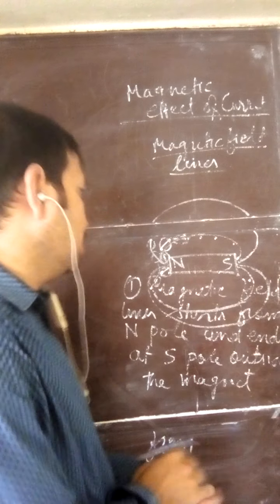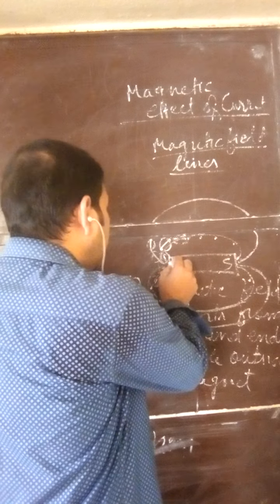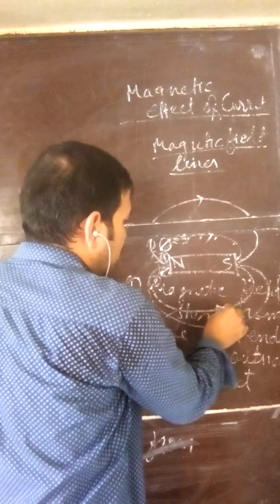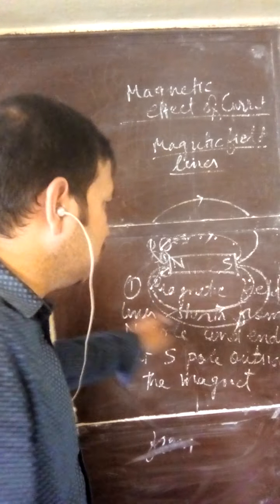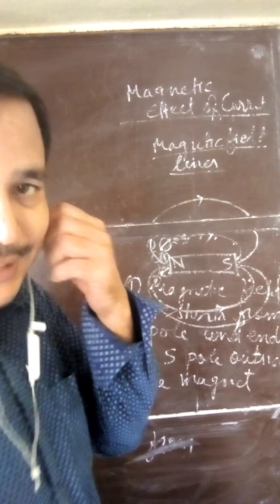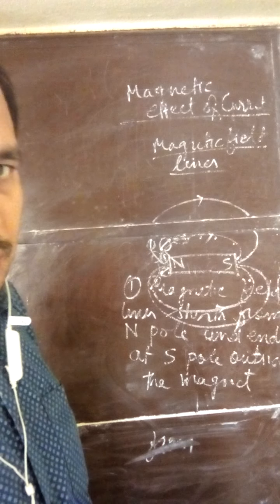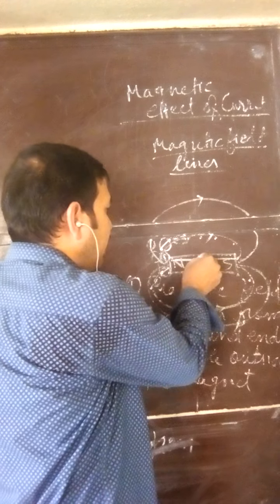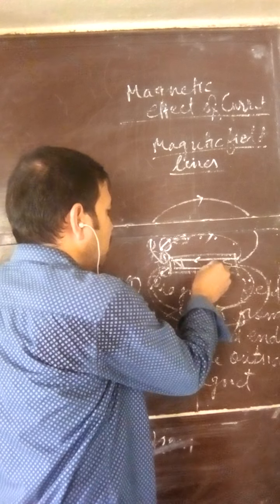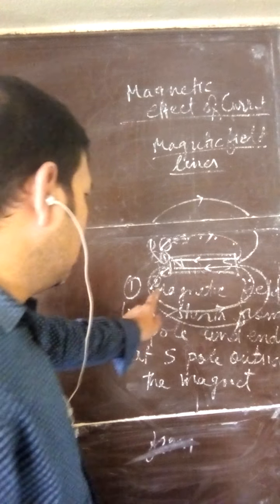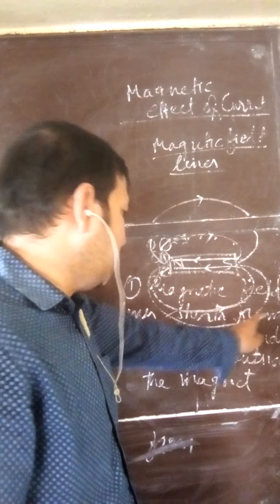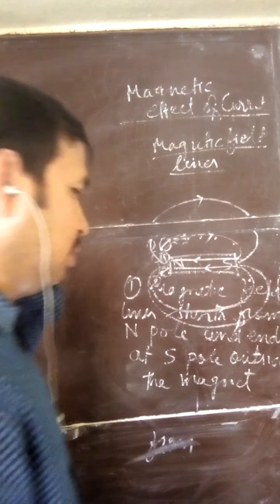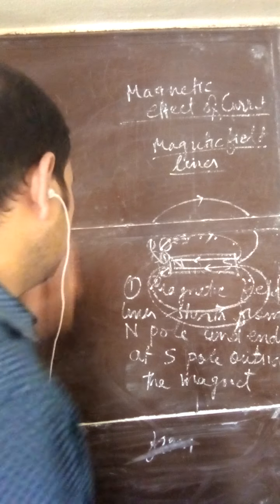So you can see the magnetic field lines start from north pole and end at south pole. This is the direction, starting from north pole and ending at south pole outside the magnet. But inside the magnet, it starts from south pole and ends at north pole like this. So magnetic field lines start from north pole and end at south pole outside the magnet. And what about inside the magnet?